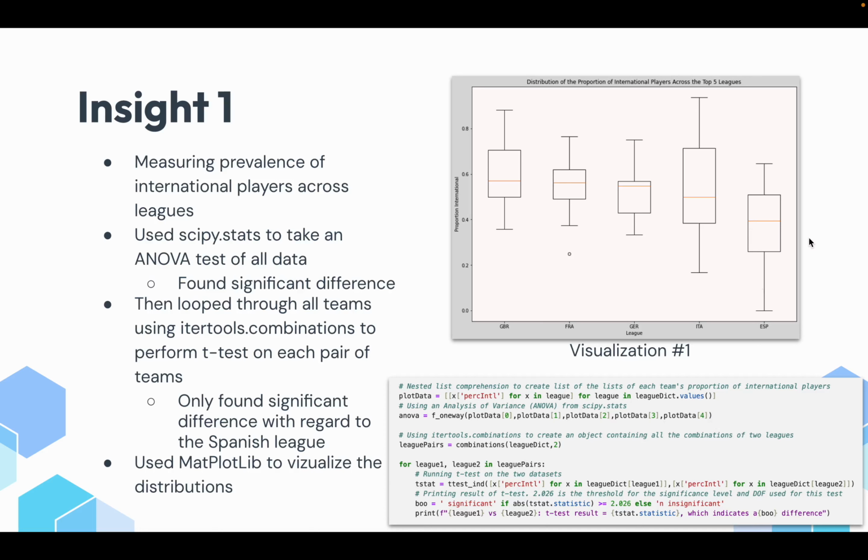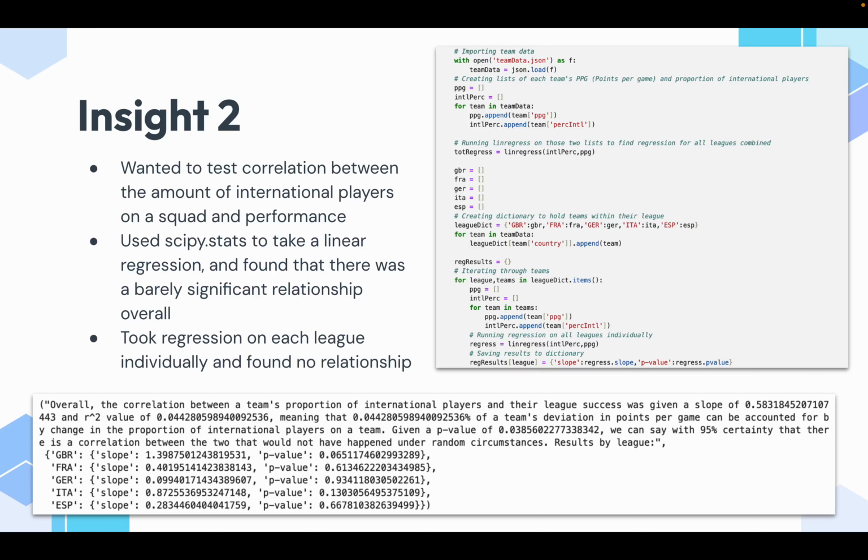So this is my first visualization in Matplotlib, and as you can see here, while Italy has a lot wider range, Spain really is the only league that has a significantly different mean from the rest of the leagues in terms of the proportion of international players on its teams.